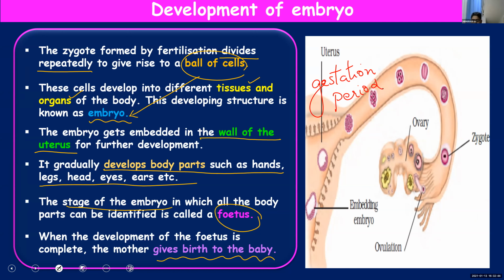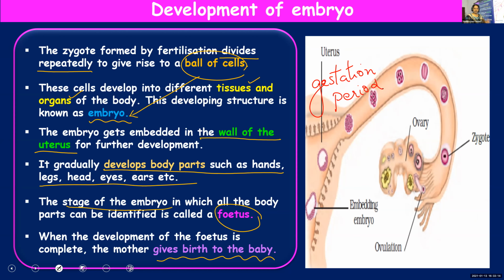Is it fine now? What you have written, the gestation period. Once again, what you wrote on the board is gestation period. You don't have to learn it, it's not mentioned in your textbook. The period during which the baby remains in the mother's womb, you call the gestation period. The human gestation period is, as I told you, 9 months and 1 week approximately. Once that period is completed, the mother will deliver the baby under normal conditions.